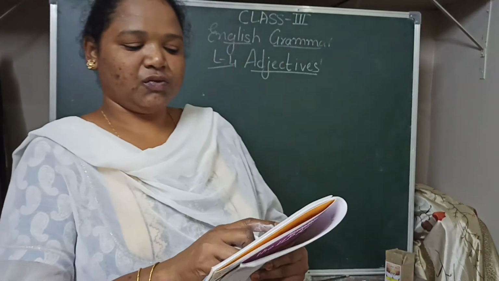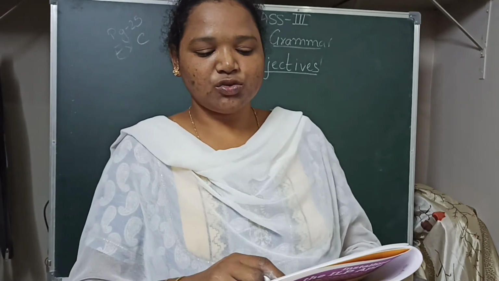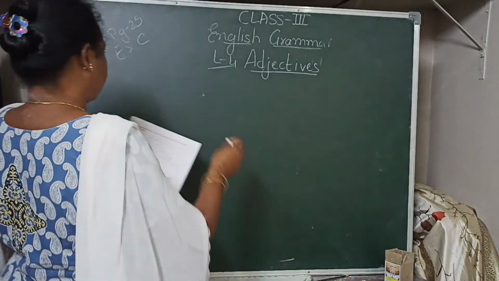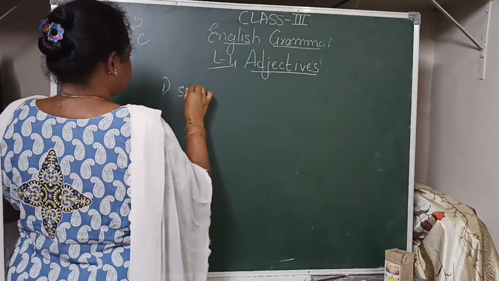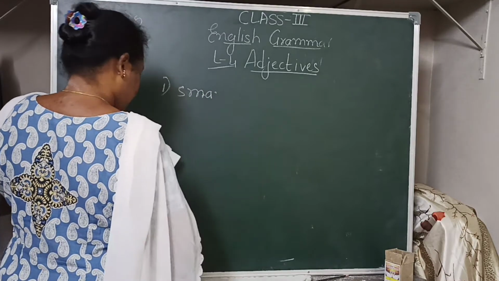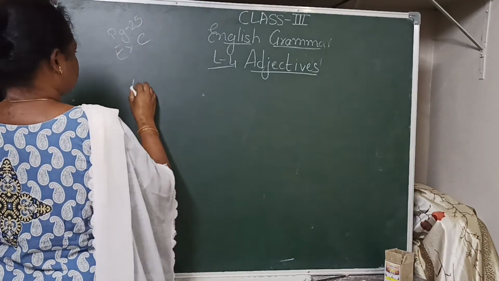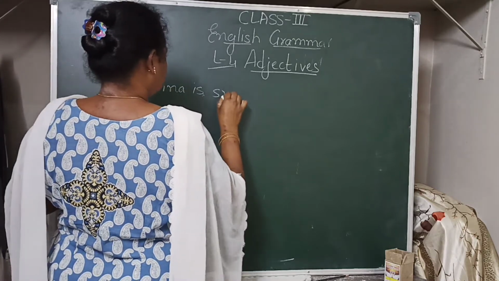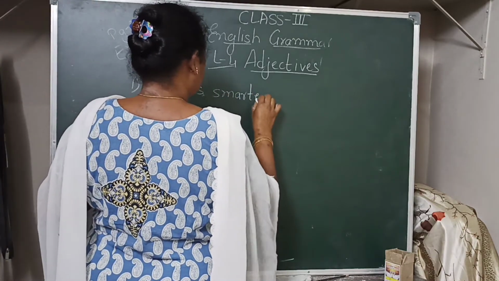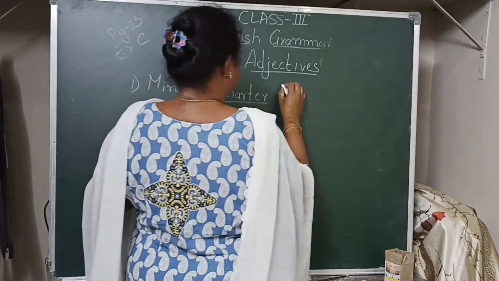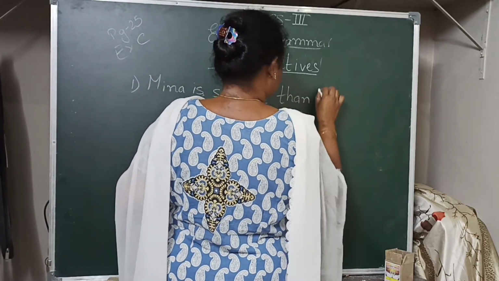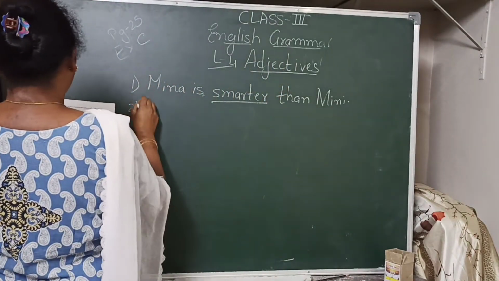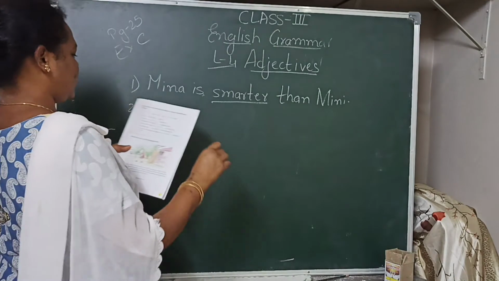So which word? Happy, smart, large, two, big, short. Smart. So the correct form we'll write is smarter. Meena is smarter than Mini. Second one, this tree is shorter than that one.